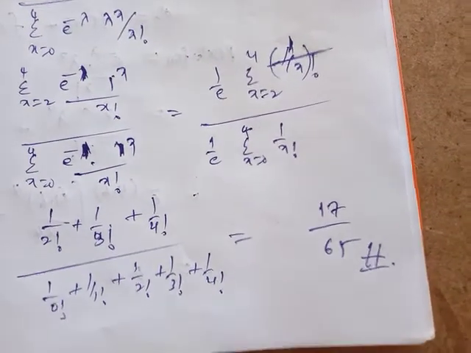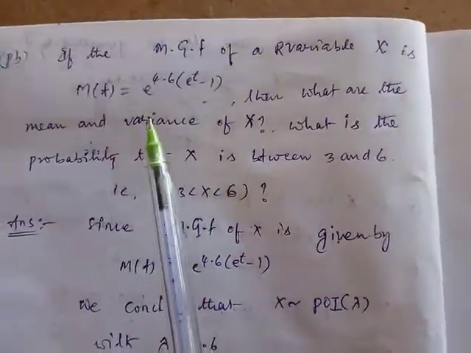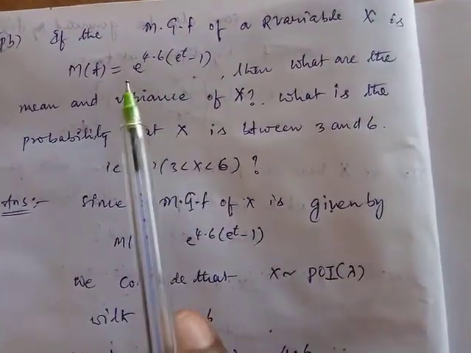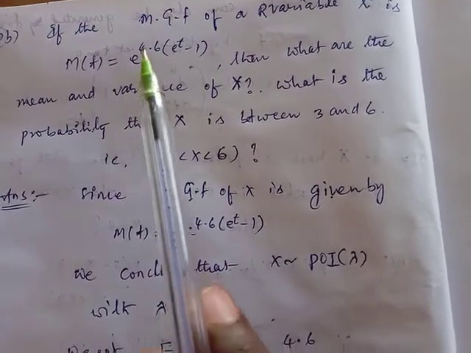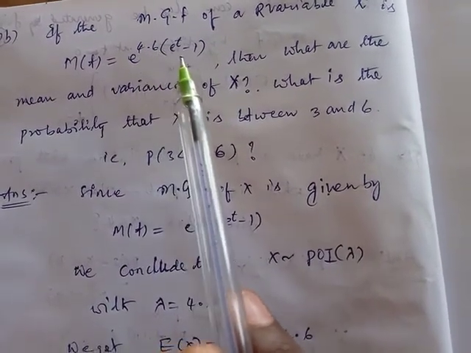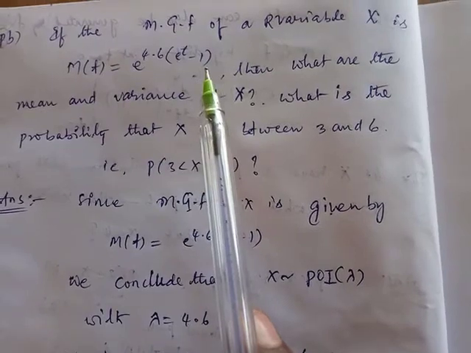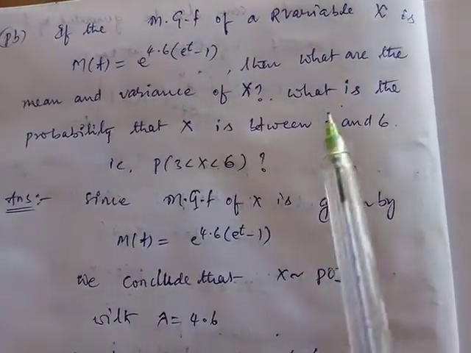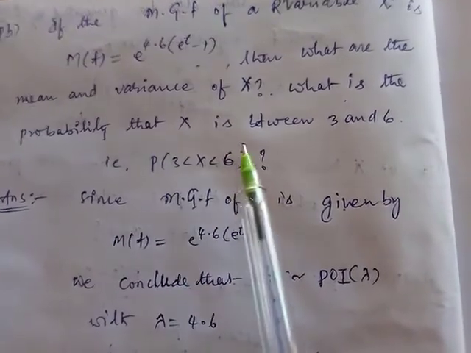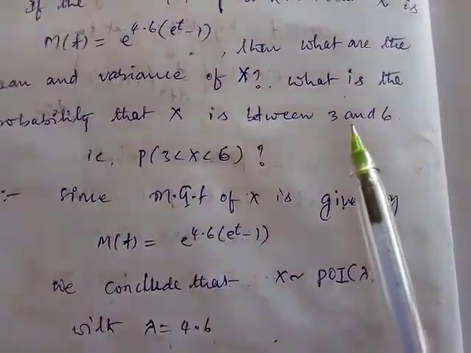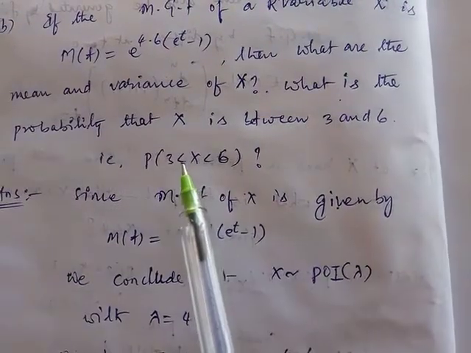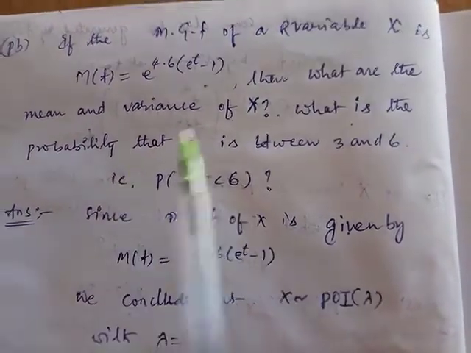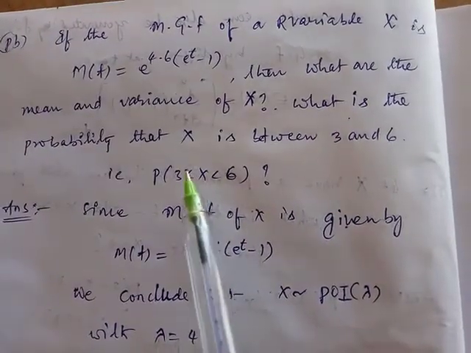See here another problem. If the moment generating function of a random variable x is M_x(t) equal to e^(4.6(e^t - 1)), then what are the mean and variance of x? What is the probability that x is between 3 and 6, that is P(3 < x < 6)? You should calculate the mean, variance and this probability.